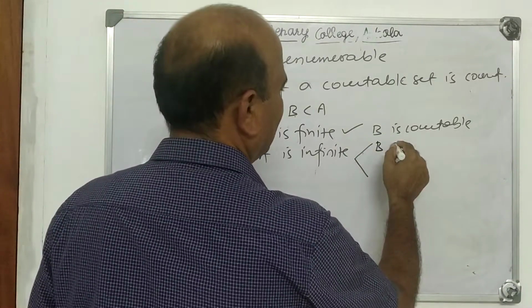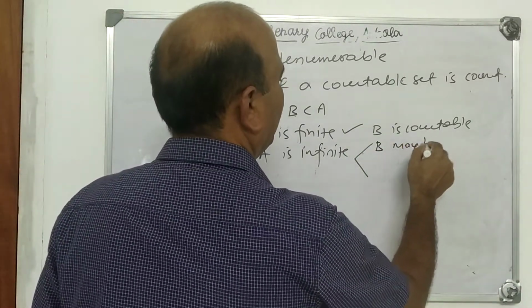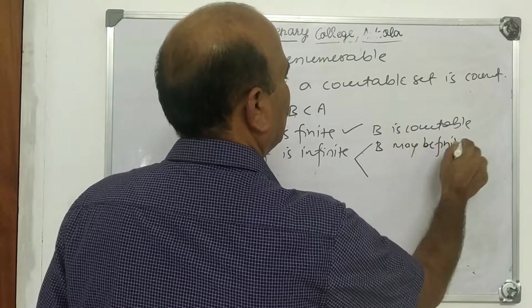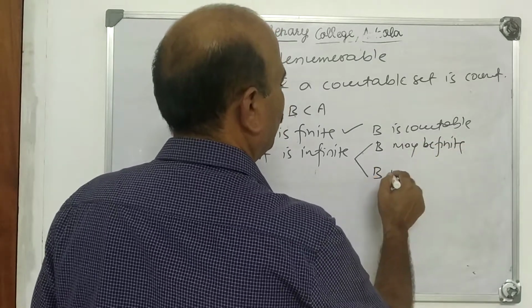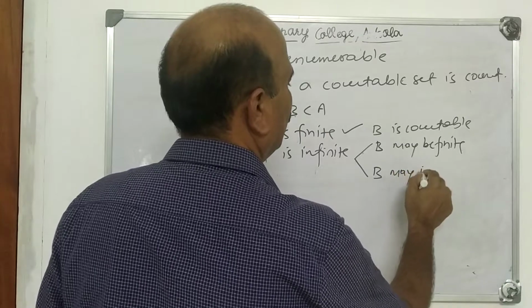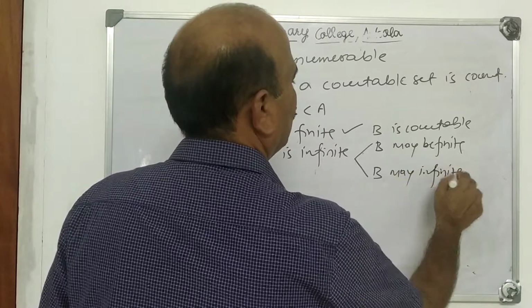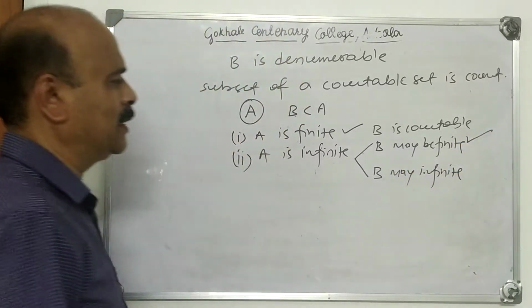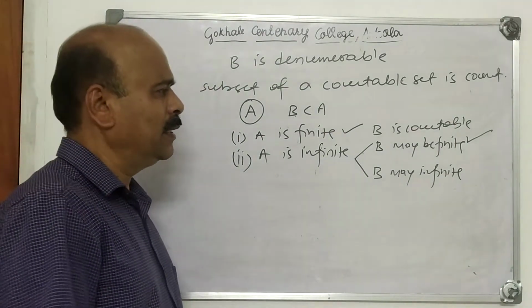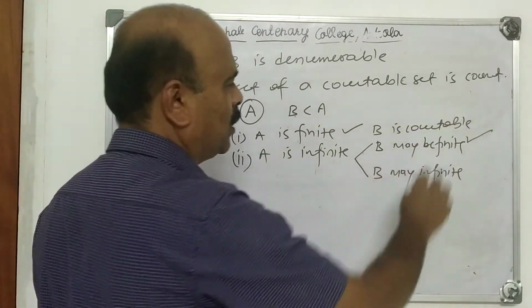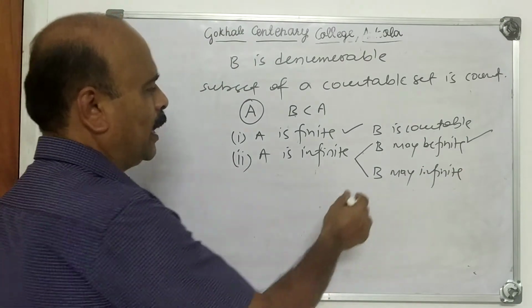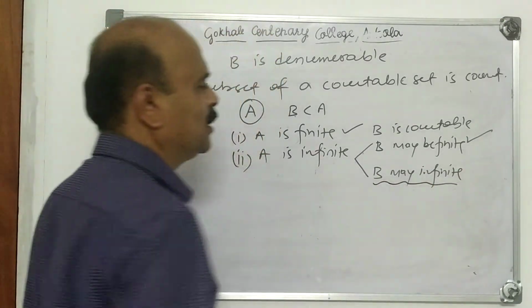B may be finite. B may be infinite. If B is finite, a subset of A is finite, then what happens? Every finite set is countable. It is countable. The last case is important. What is this?